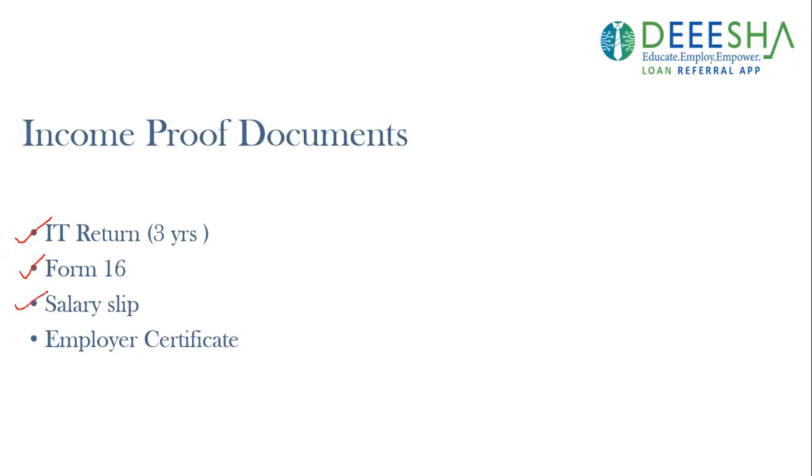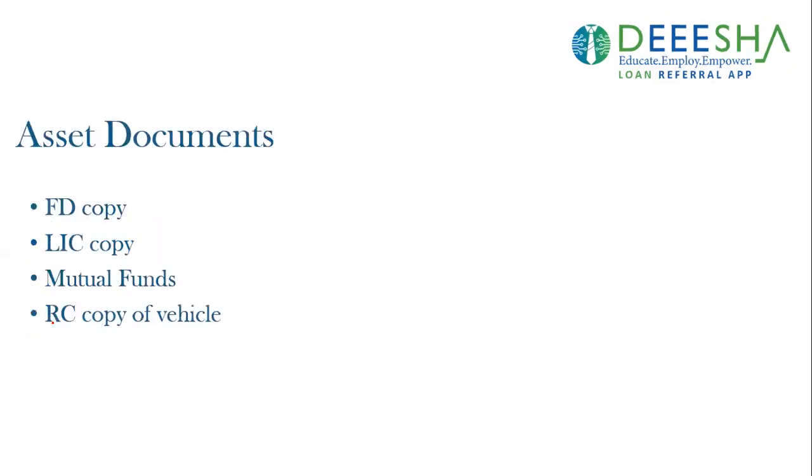Salary slip. In the case of salaried professionals or persons, they get a salary slip from the company or their employers. It is a proof of their income, which is needed as an income proof document. Employer certificate. Employers give the certificate of employment. That employment certificate is to be presented in front of the bank or any financial institution at the time of taking up the loan.